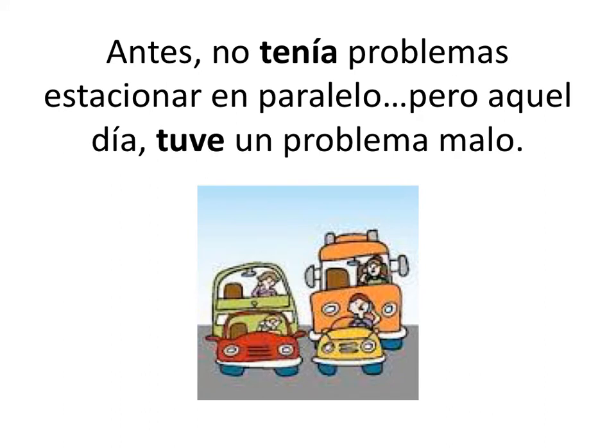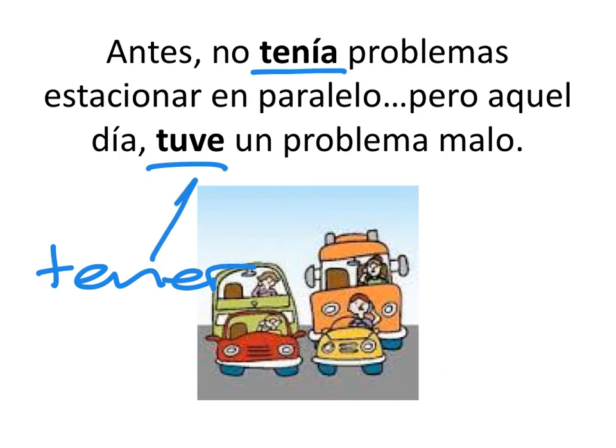Antes no tenía problemas estacionar en paralelo, pero aquel día tuve un problema malo. Tenemos dos verbos, tenía y tuve. ¿Y cuál es el infinitivo de tenía y tuve? Tener, no? Tener. So we have the same verb being used in two different tenses, two different ways. Tenía is what tense? Actually, this one's imperfect. Remember, ia is imperfect, all about ia. And then tuve would then be what? Preterite.